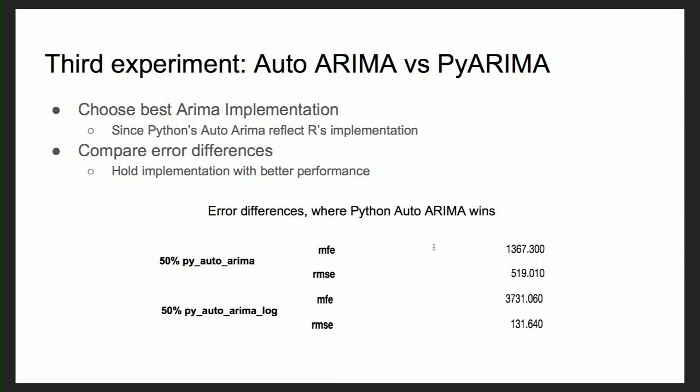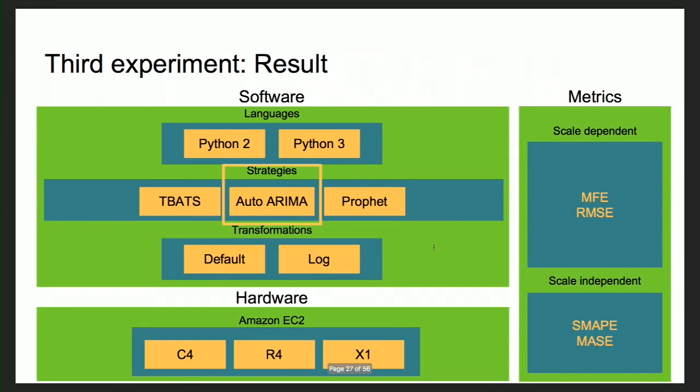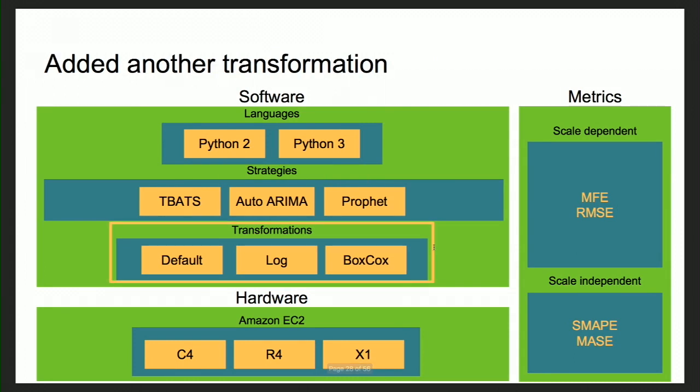The value you can see here for MFE for the default transformation, or no transformation, was 1367. Similarly, for log transformation it was 3731. For our use case, it was under our expected limit. So we went ahead and got rid of Python autoarima.